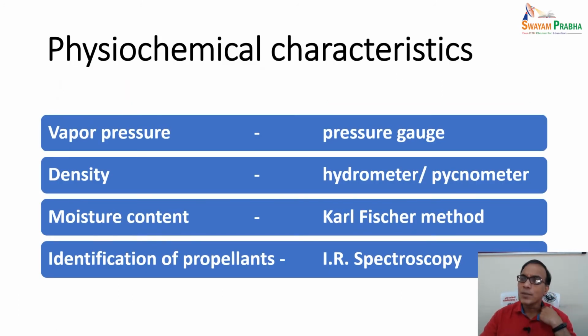Other physicochemical characteristics can also be taken as evaluation parameters. Vapor pressure can be easily evaluated through a pressure gauge, density by a hydrometer or pycnometer, moisture content by the Karl Fischer method, and identification of the propellant can be done by infrared spectroscopy.